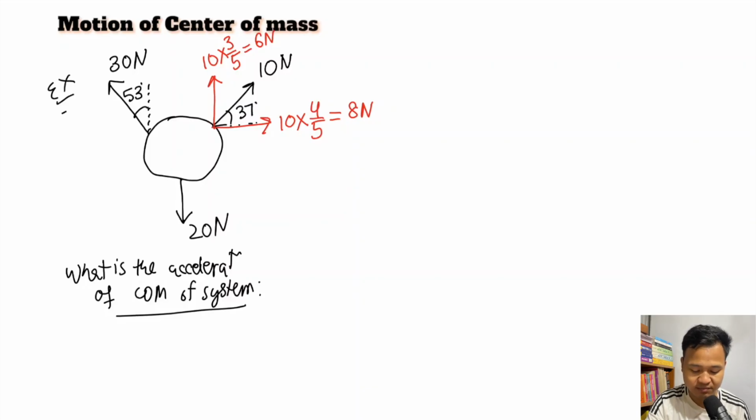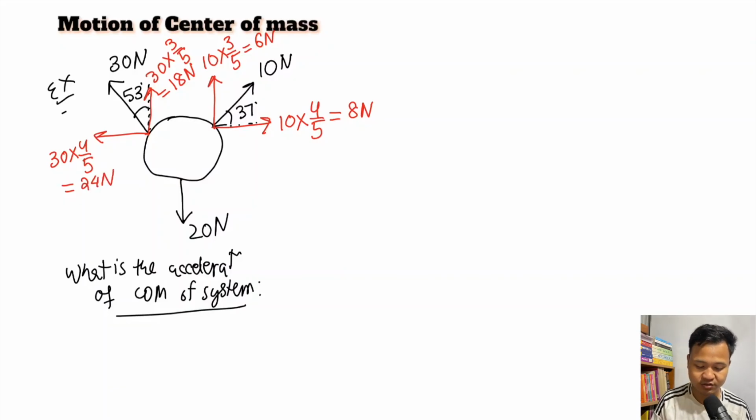Now 30 Newton we split: 30 into cos 53, which is 3 by 5, so which is 18 Newton. And 30 into sin 53, which is 4 by 5, so which is 24 Newton.